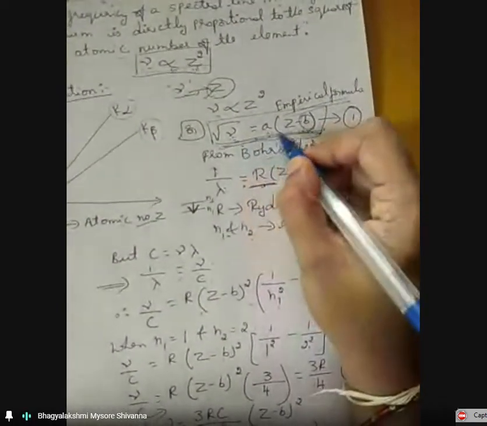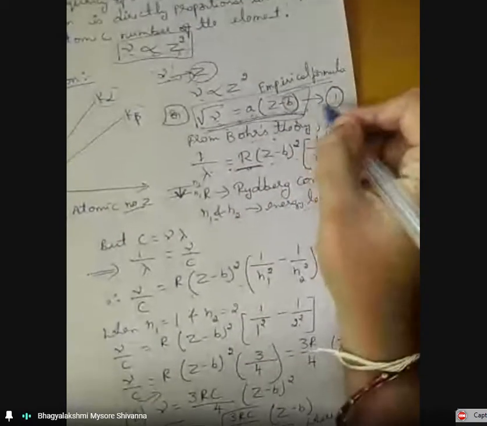Empirical formula of Moseley. This is given by Moseley. This is a very important equation, the empirical formula: square root of nu is equal to A into (Z minus B). Let us take it as equation 1.